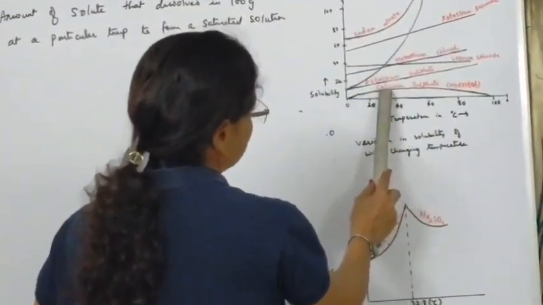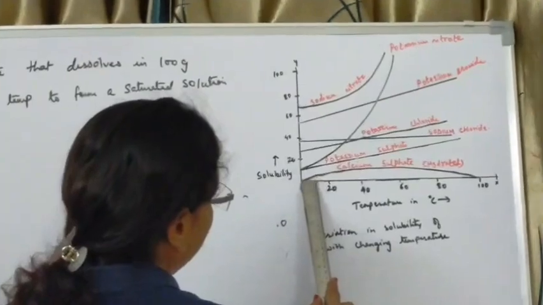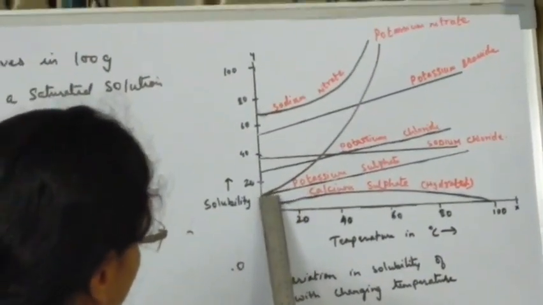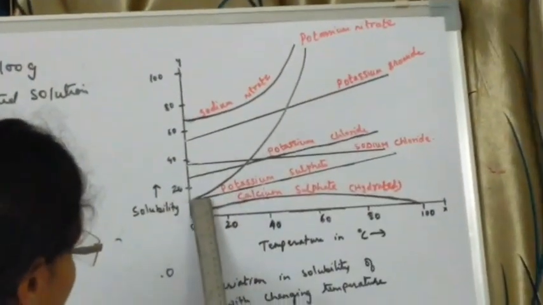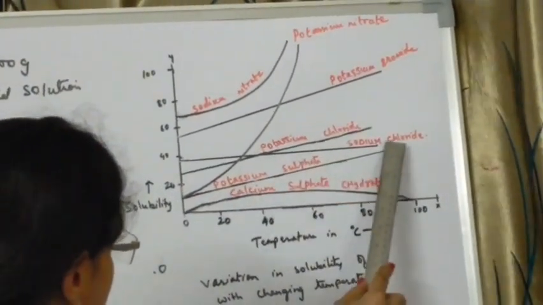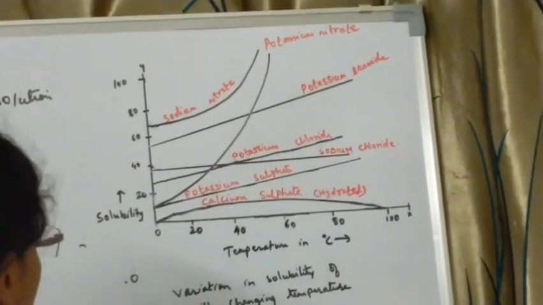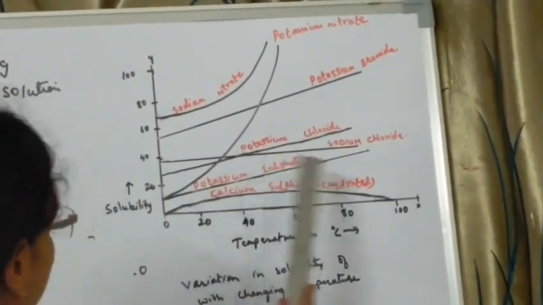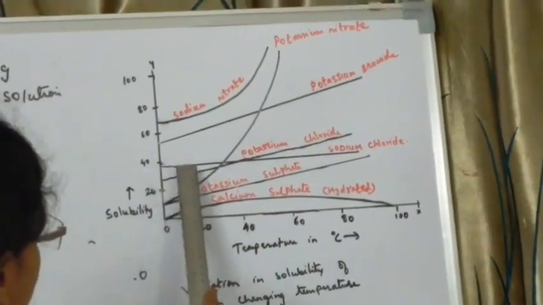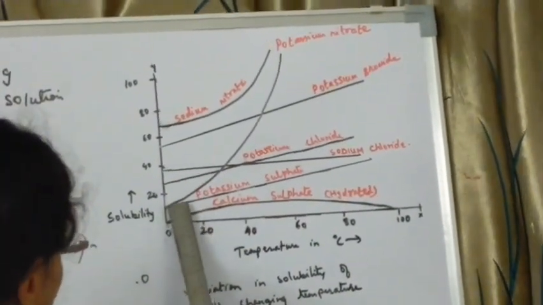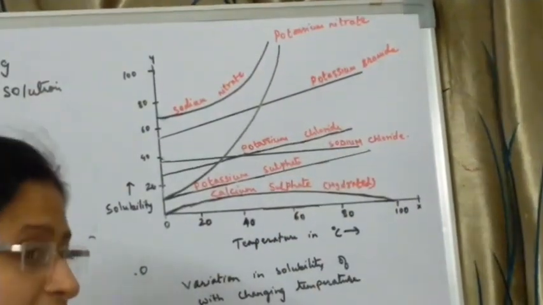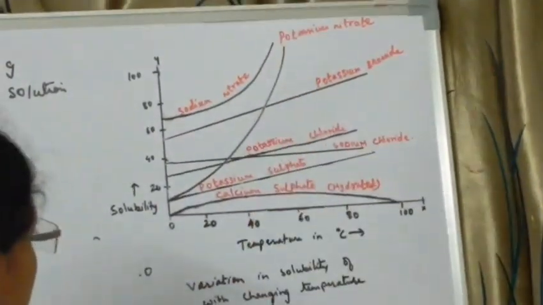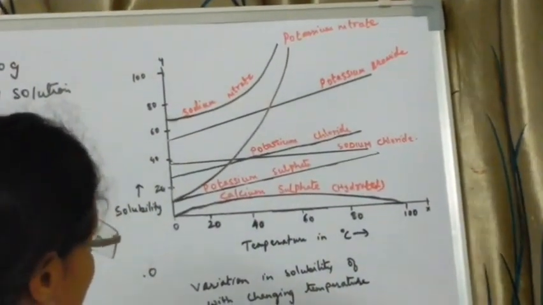So we can look over here, that is for calcium sulfate, solubility decreases with rise in temperature. Potassium sulfate, this is the temperature, and this solubility rises with increase in temperature. Similarly over here also, but the increase is not too much. Same over here in case of potassium nitrate, you can see there is an increase over here. Same thing happens over here. There is sodium nitrate also, so the solubility increases with increase in temperature.